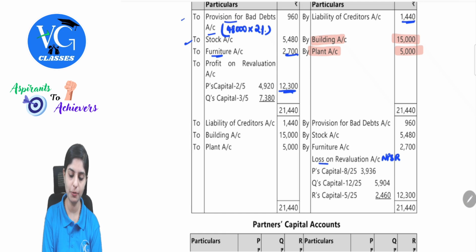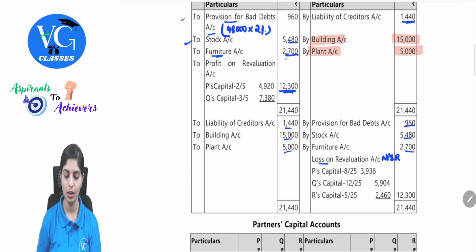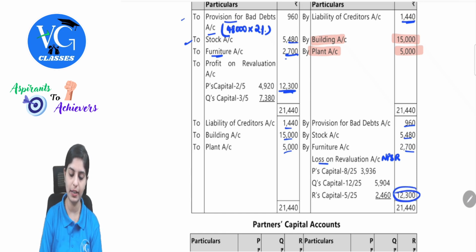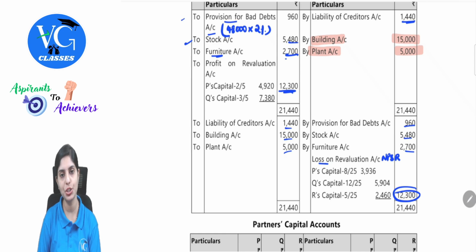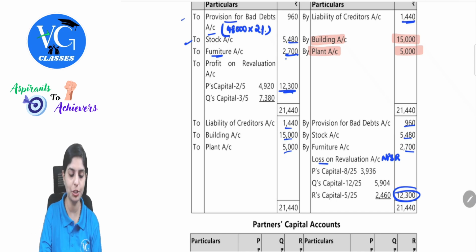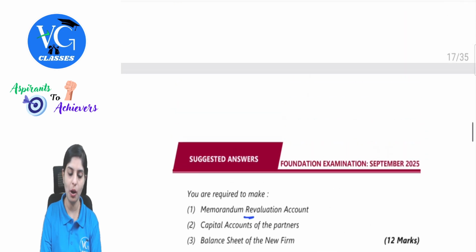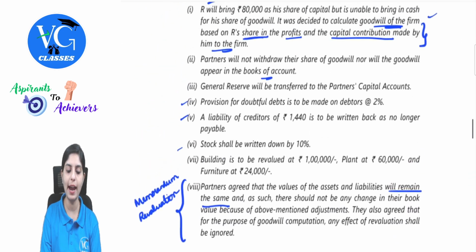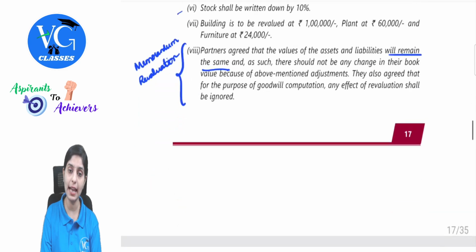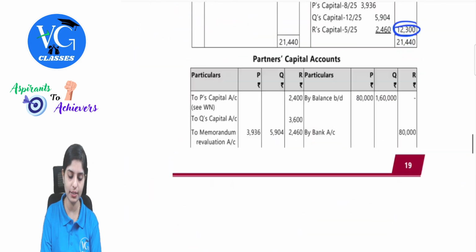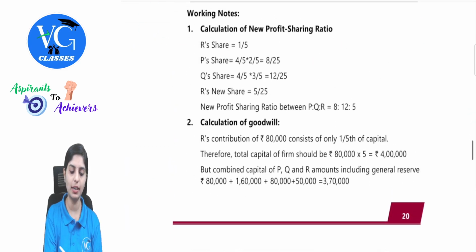So see, provision for bad debts 960, stock 5480, furniture 2700 likewise written, liability of creditors, building and plant written. So again your loss will be 12,300. Only difference is it will be shared to all partners in new profit sharing ratio. In the question, they have not given us the new profit sharing ratio, but they have given us the old ratio and the future share. So can we calculate new profit sharing ratio? Yes or no? So there is a working note.